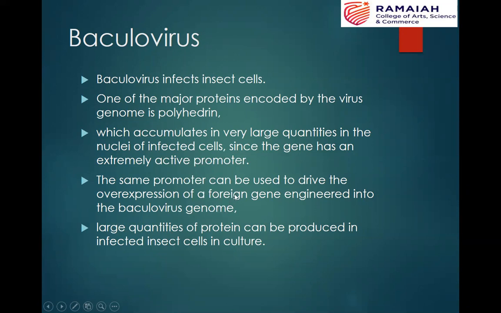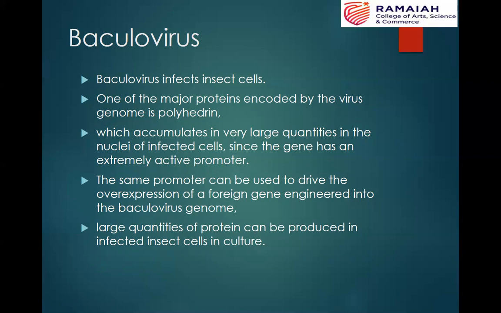When it causes the overexpression of our gene of interest, very large quantities of our protein of interest can be produced in the infected insect cells that are maintained in culture. I hope you are able to follow. I'm talking about baculoviruses, which can be used as vectors for mammalian cells.